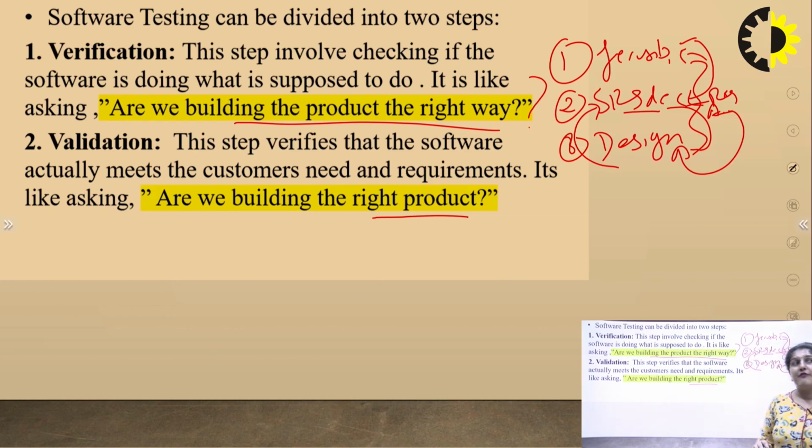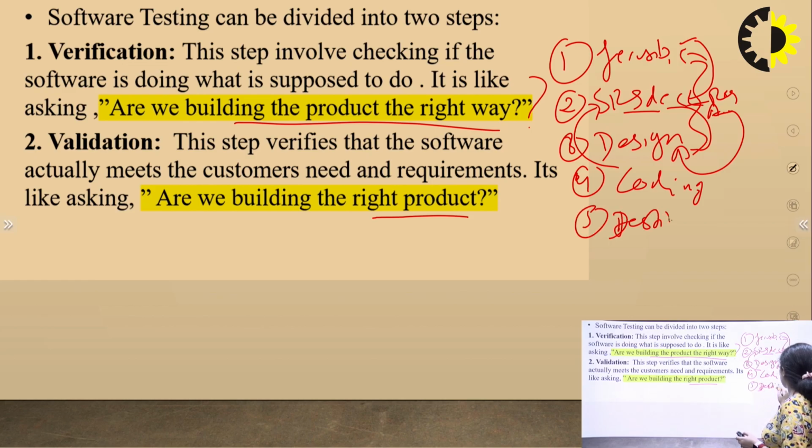Now what comes under validation? Validation means after design, coding is done. After coding, testing is done, and after that the deployment and maintenance.